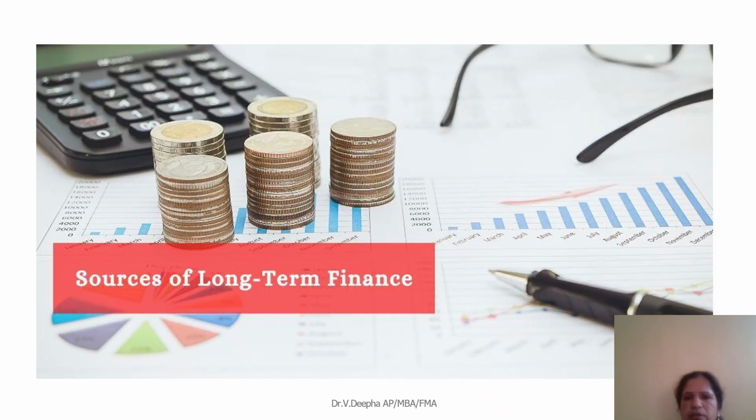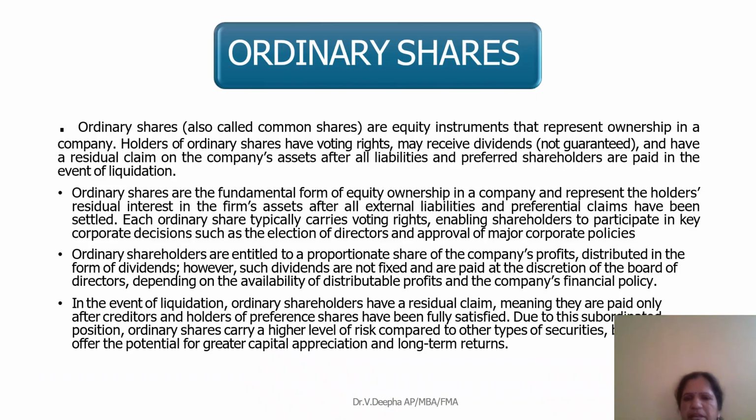So, sources of long-term finance. Ordinary shares, also known as equity shares. Equity shareholders are the real owners. They enjoy the rights and also have voting power. Ordinary shares are equity instruments that represent ownership in the company. Holders of ordinary shares have voting rights, may receive dividends and have a residual claim to the company's assets after all liabilities and preferred shareholders are paid in the event of liquidation.